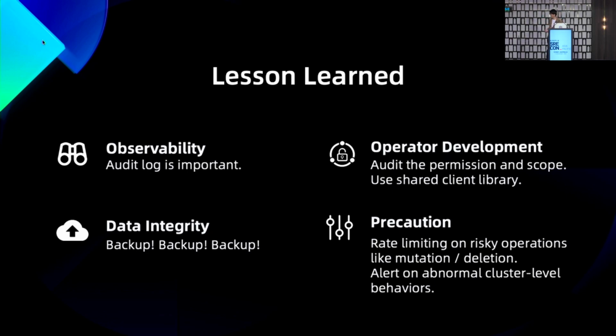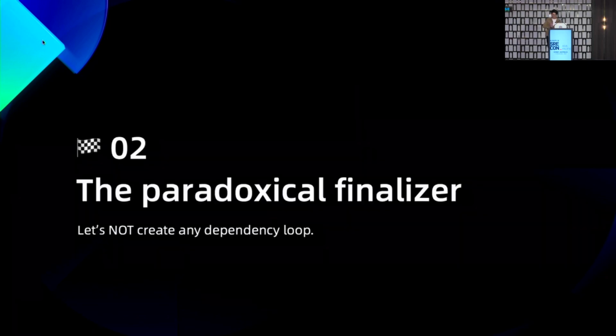Data integrity is also very important to us. Make sure you have your backup and restore strategy tested frequently. And after this incident, we implemented a rate limiter in front of the Kube API server to throttle risky operations like deletions and mutations, to avoid another rogue operator suddenly deleting all the pods in the cluster. All right, that's enough for the operator for now. Let's come to the next one.